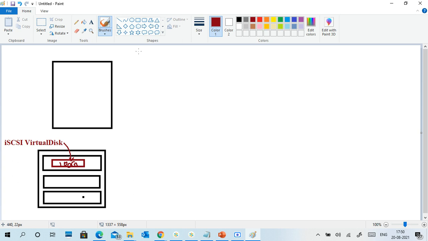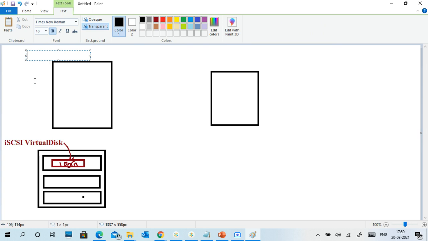Storage I created. Next, this is my server. I will put names for explanation. This is my iSCSI server or a file server. We can say it is a file server, or we can say now it is the iSCSI server type.